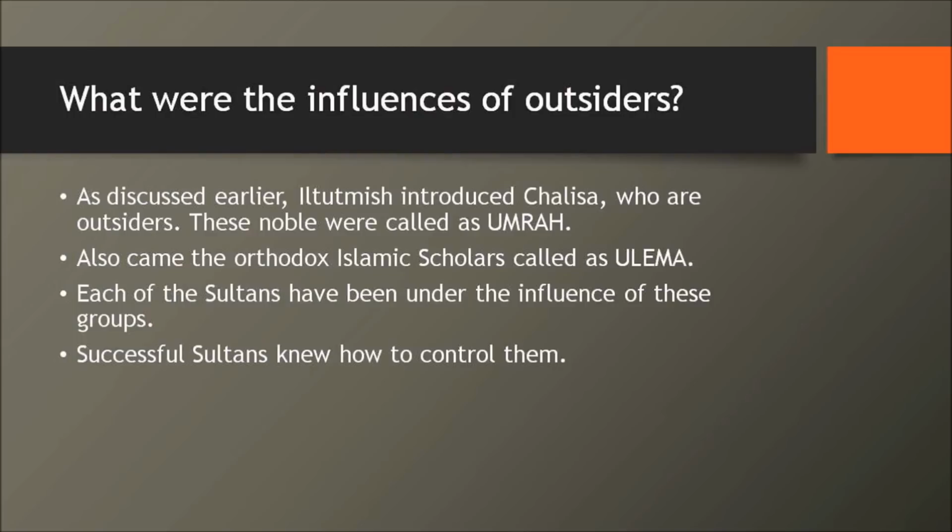Now think about it. What is their role going to be in India? We spoke about Chalisa, the Turkan-i Chihalgani. They are the nobles, the feudal lords, and they are called Umra. Okay, the nobles or the feudal lords are called Umra. But these Umra didn't come alone. They came with the baggage, which is the religious groups, and they were called Ulema.